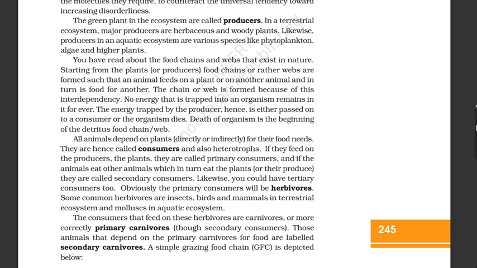No energy that is trapped into an organism remains in it forever. The energy trapped by the producer, hence, is either passed on to a consumer or the organism dies. Death of organism is the beginning of the detritus food chain web.